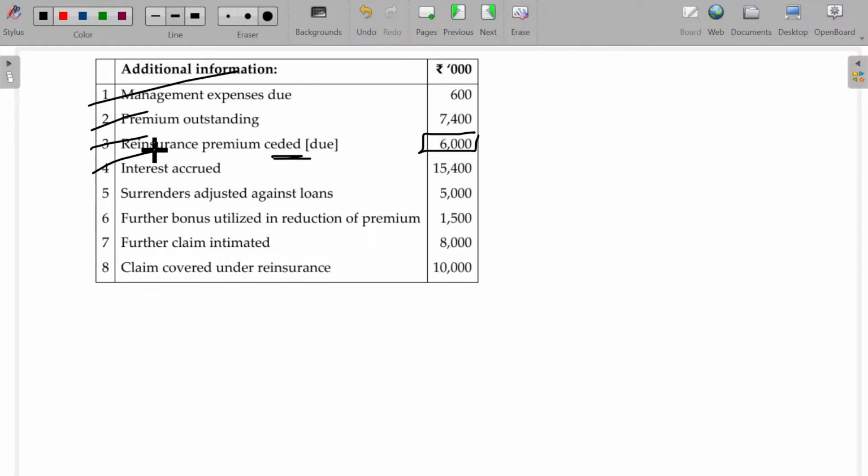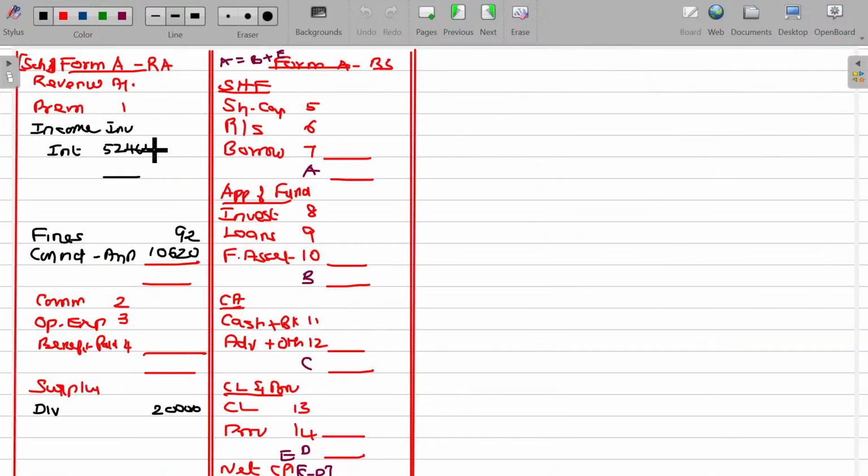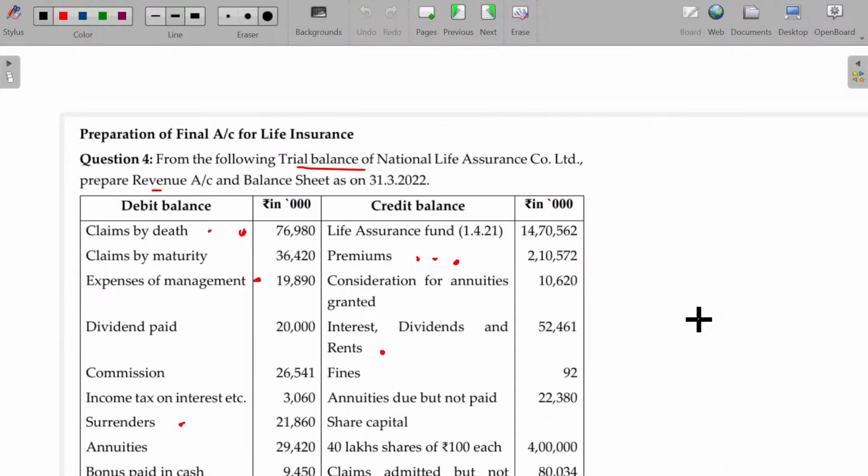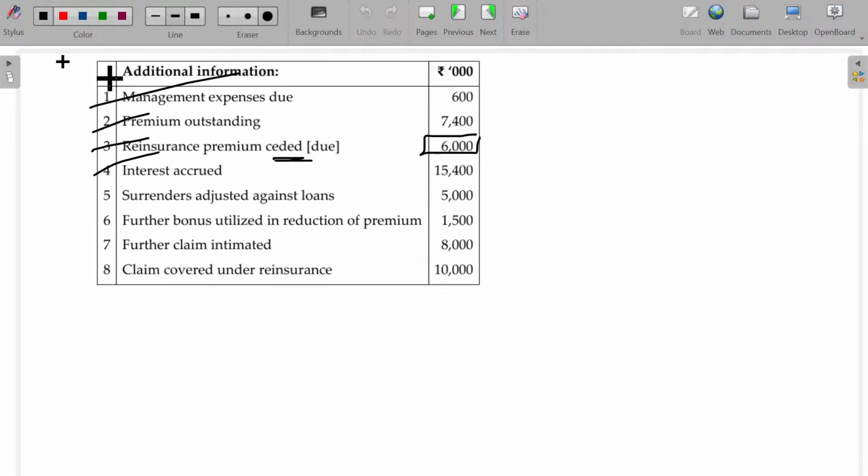Interest accrued 15,400. So we have interest here. Add accrued 15,400. As it is receivable, named as your current asset, so accrued interest 15,400. And we have